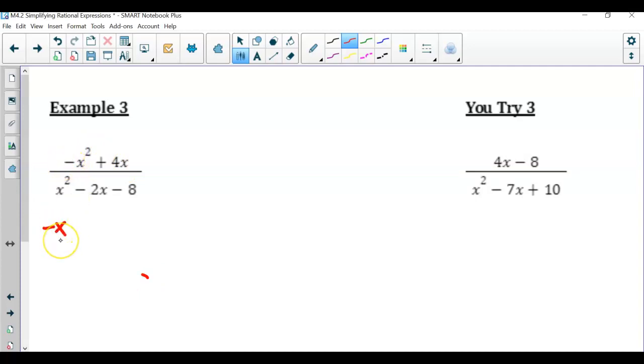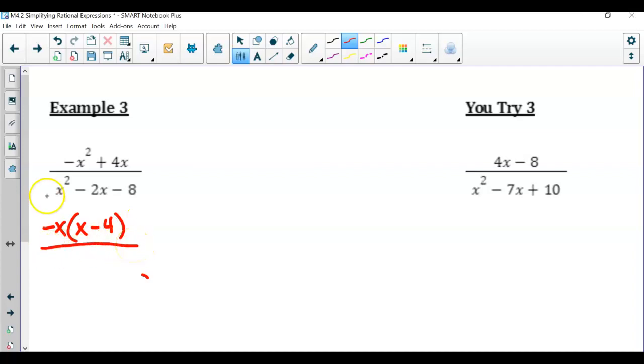That means also keep in mind, because of taking out this negative, that we're changing the sign. Because a negative divided by a negative is a positive, and positive divided by a negative is now a -4. So we took out that x here, so we had 2 x's, now we're down to 1 x. We had 4x, but now we're down to just 4 because we took out that x.